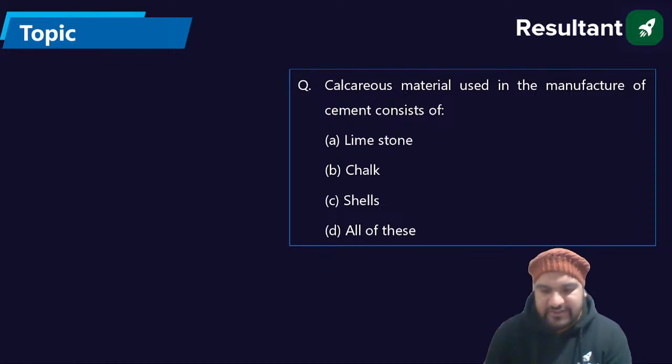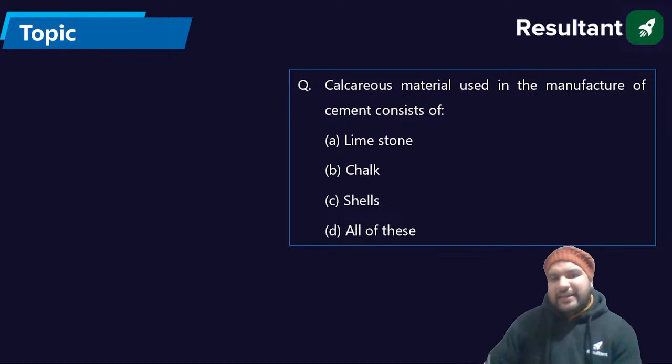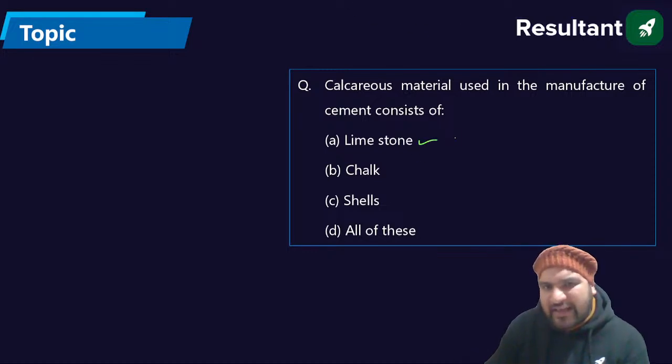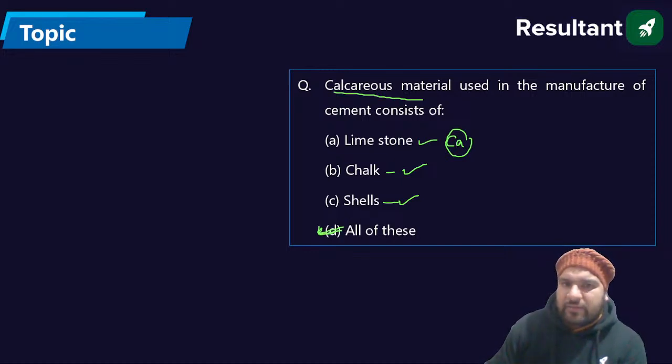Kedari is saying answer is D. Santosh, what is the answer? Calcareous material consists of limestone, which is actually calcium compounds. Chalk is also made up of lime. So all can be the answer. Chalk, lime and limestone are all calcareous compounds used for making cement. Absolutely correct. Next.